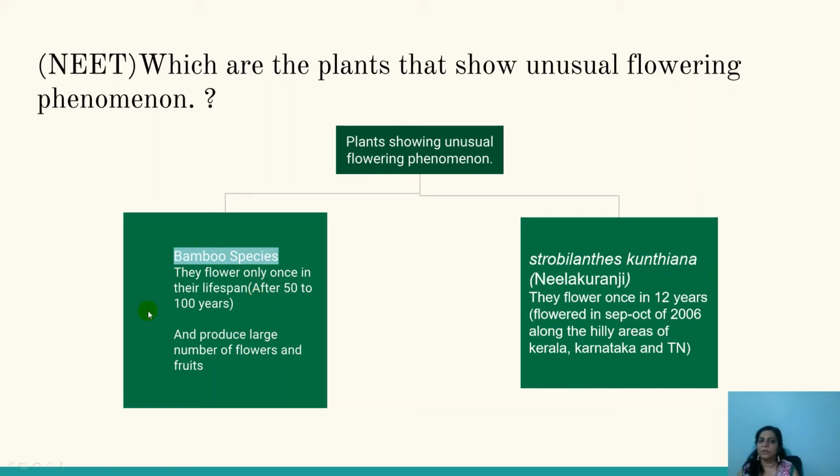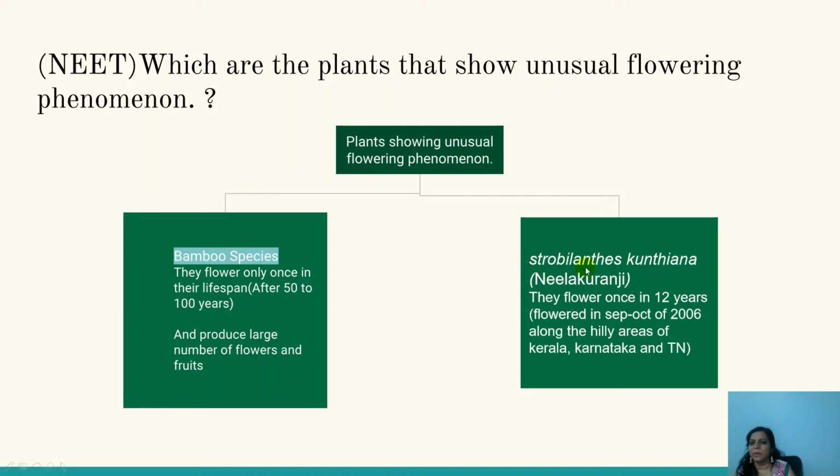So therefore, they remain alive for 50 years in a juvenile phase. After entering the maturity phase, the reproductive phase, that is after 50 to 100 years, they will produce a huge amount of flowers, a large number of flowers and fruits, and then they die. In the next slide, I'll be showing you the images of the bamboo species with the flowering. So you'll have to wait for some time.